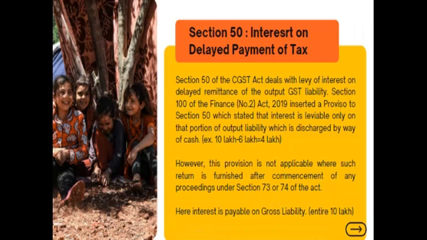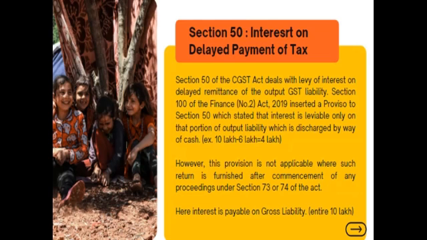Now moving to the next section, which is section 50, which talks about interest on delayed payment of taxes. Section 50 of the CGST Act deals with levy of interest on delayed remittance of output GST liability. Understand this section. This section says that if your output tax liability is rupees 10 lakh and you failed to deposit your output GST liability, then on the entire value you are liable to pay interest under section 50. But there were certain assessees who questioned this section.